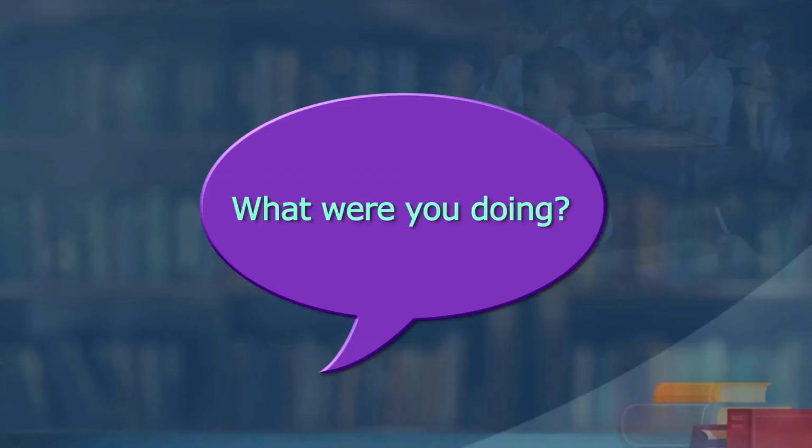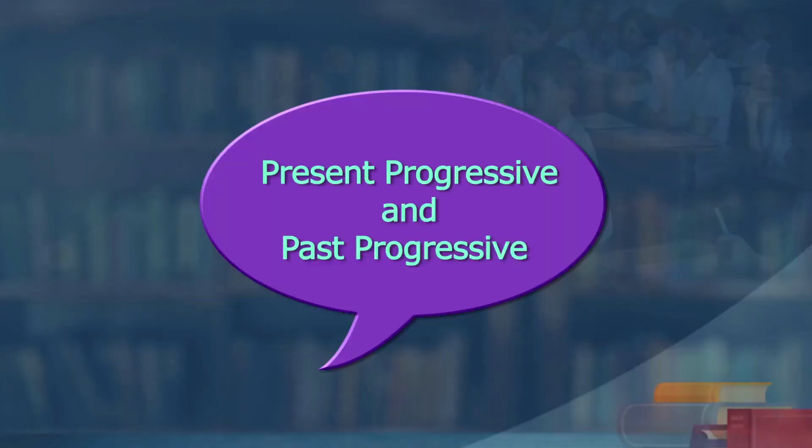Okay, fine. There are 2 things we have seen now. I asked you some questions like what were you doing? Yesterday you answered I was watching television, I was reading newspaper, I was playing, or whatever you have said. Before we move on, we are going to see past progressive, past continuous and present continuous today. When I asked what were you doing at this time yesterday, you said I was watching television, I was reading newspaper. This is past progressive.